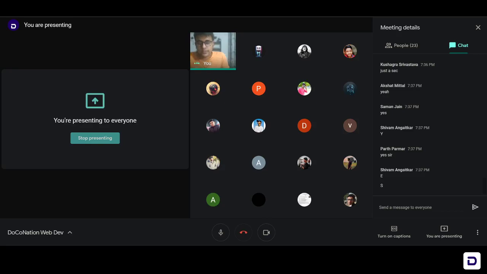Because different people have different kinds of devices. You can have an iPad, you can have a Samsung tablet or something like that, which has like 8 to 12 inches size, right? You may have a laptop with like 13 inches, 15 inches, 16 inches Mac, or you may have a bigger screen like 24 inches or 32 inches. So based on those screen sizes, your website should adapt to it, and then work accordingly.